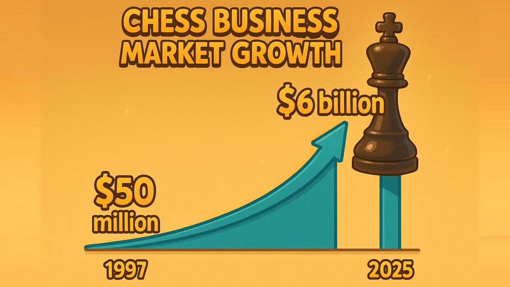What has happened with the market? This is an example. You can see here, in 1997, the chess market was only 50 million roughly.